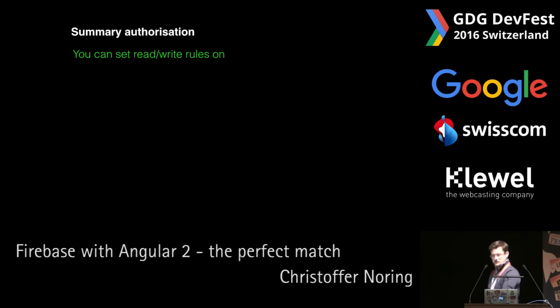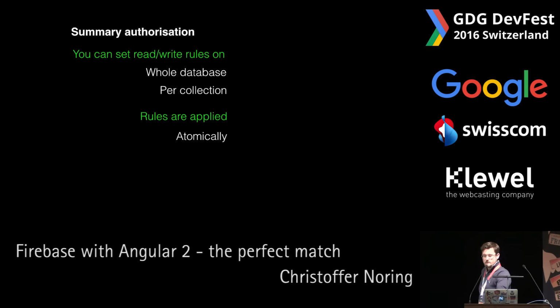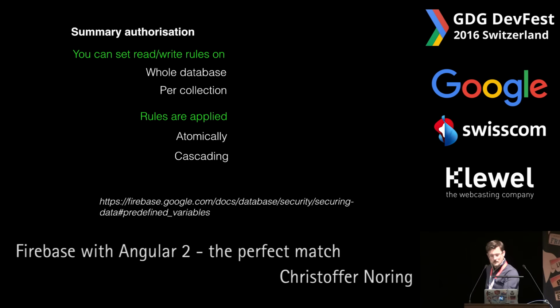So with authorization, let's try to sum that up. We can set read and write rules on the whole database, per collection, and rules are applied atomically, as I said, and they are cascading. They are inherited from the parent. And if you want to read more about what's possible, here's a link. As I said before, you will be given the slides.